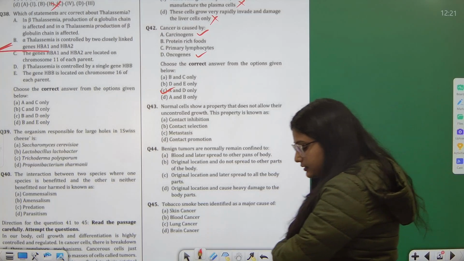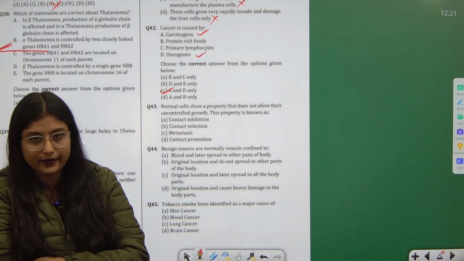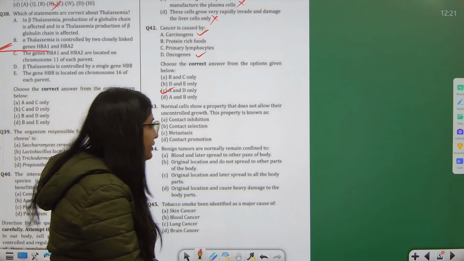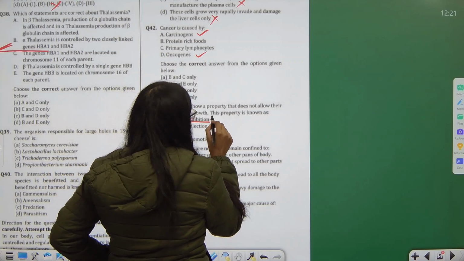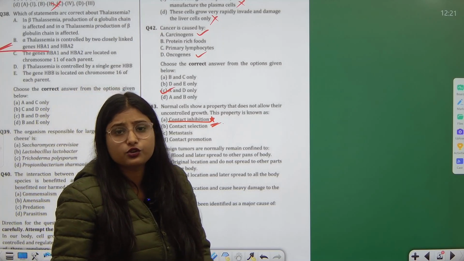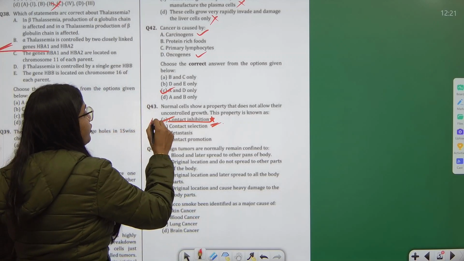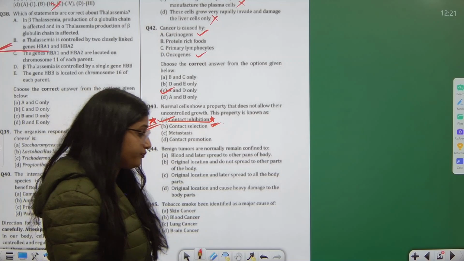Now what happens is, some normal cells show a property in which they do not allow the other cell to enter or come in contact with them. That property is known as contact inhibition. That will not allow its uncontrolled growth. It will remain confined. So normal cells show this property of contact inhibition.